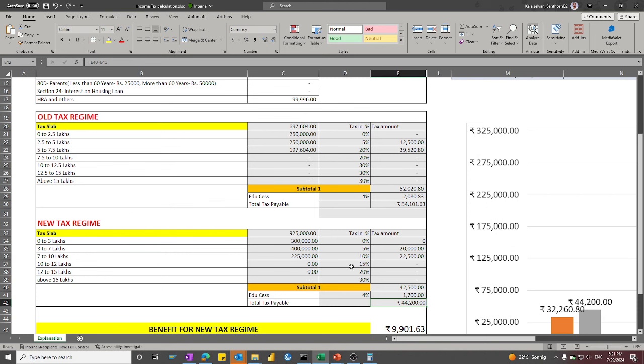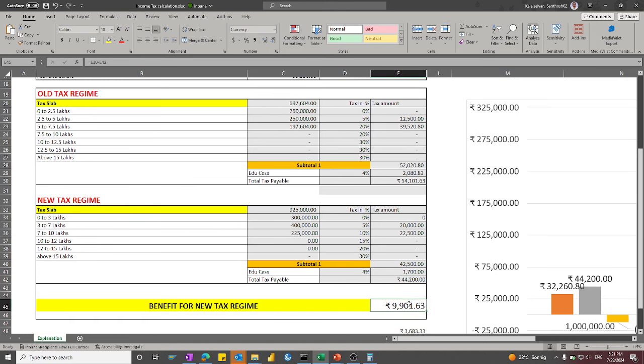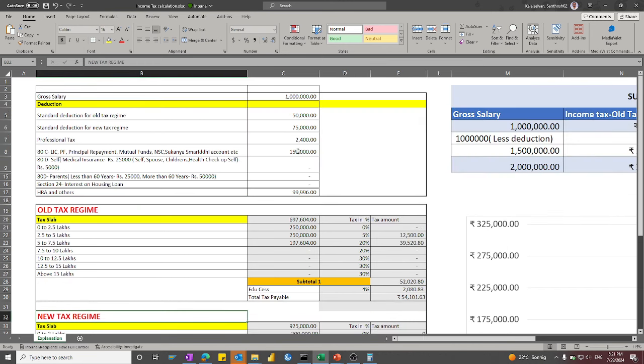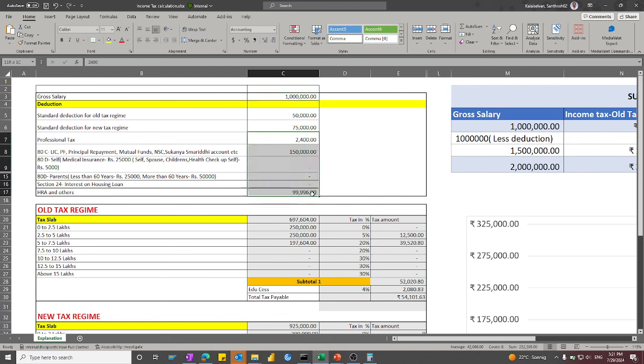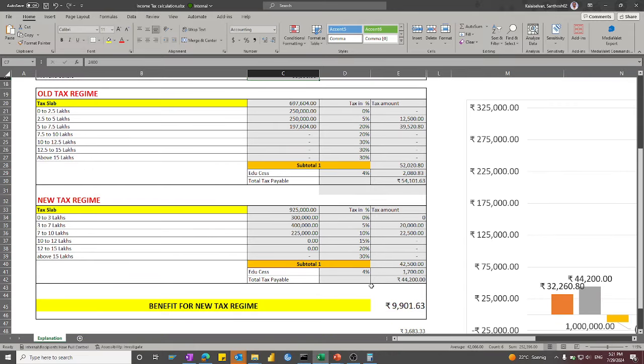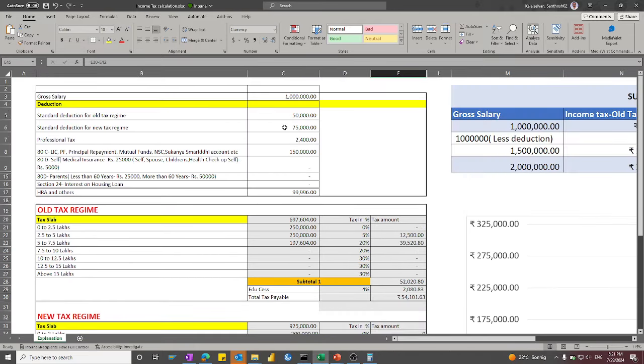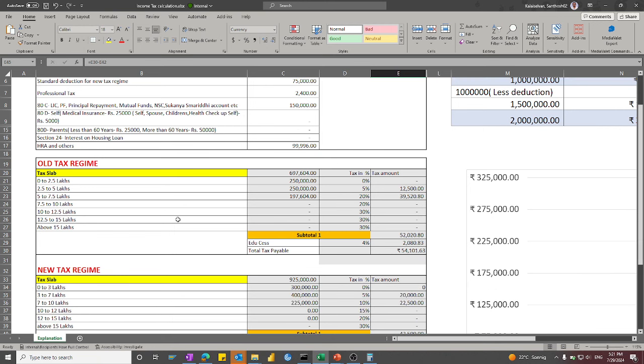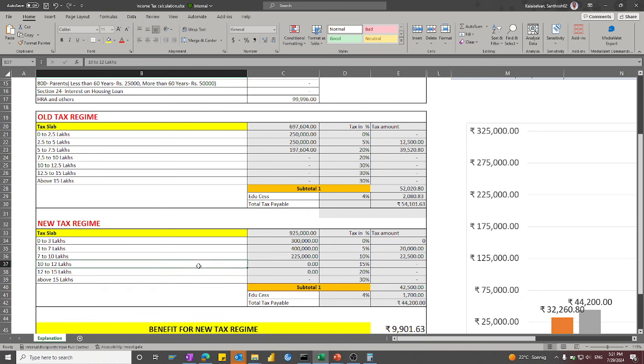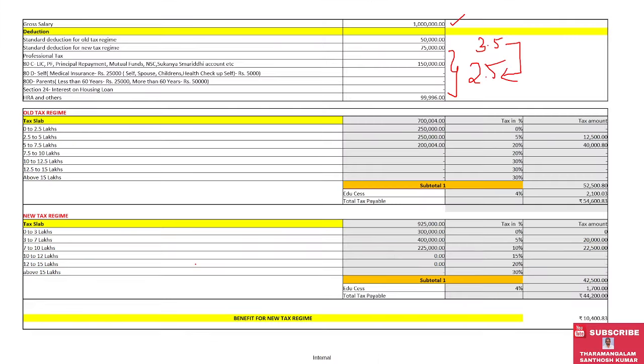You can see here almost 9,900, around 10,000, is the benefit we get when we choose the new tax regime. Since I have reduced the simulated deductions for this 10 lakhs from 3.5 lakhs to 2.5 lakhs, we see that the new tax regime is beneficial. So you have to update the deductions accordingly as per your investments for your 10 lakhs, and see which is benefited, the old tax regime or the new tax regime.